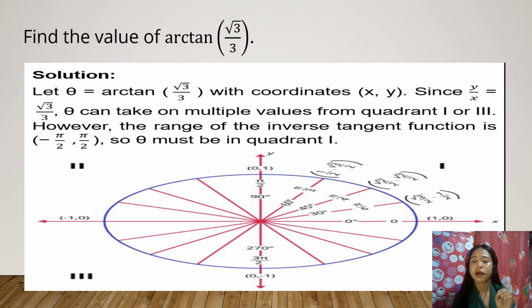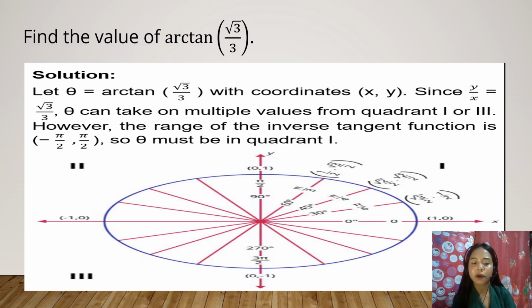Okay, so ato siyang isa-isahon para dili mo malibog. So tangent theta is equal to y over x. Okay, so base sa giingon, di ba, ang inverse ana is arc tangent x. So we have here tangent theta is equal to square root of 3 over 3.